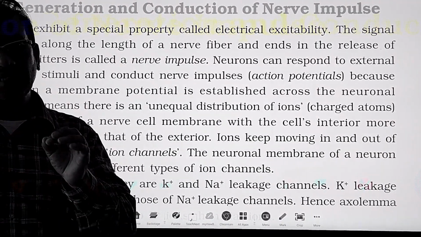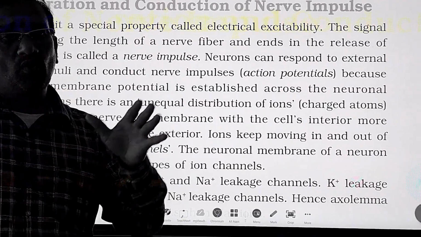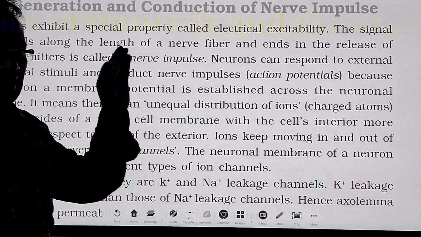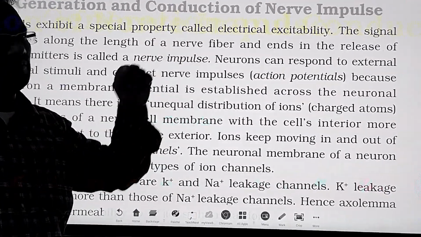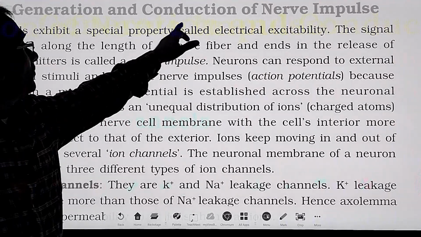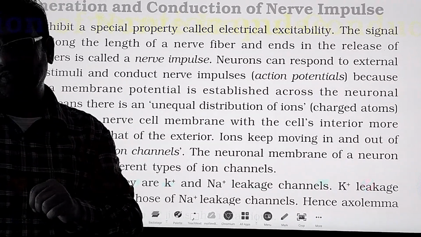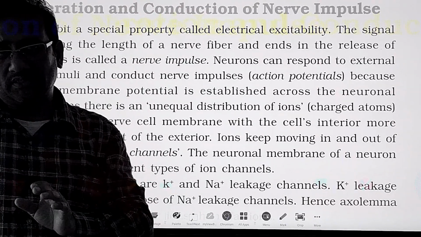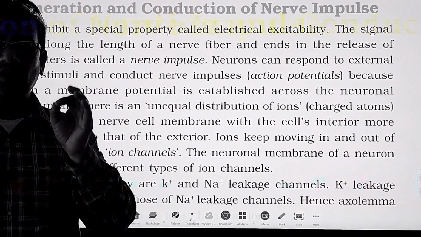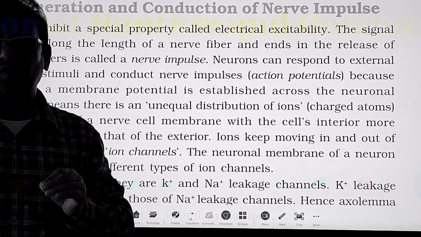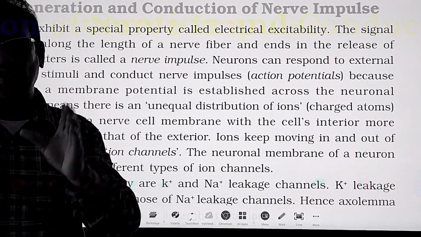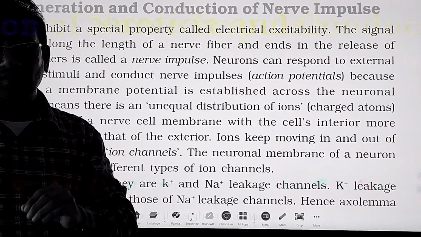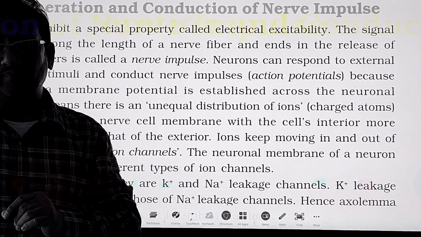In this topic, we are going to discuss what is the meaning of generation of nerve impulse and also what is the meaning of conduction of nerve impulse. For this, you have to know about the neurons. Already we discussed the neuron structure. Every neuron has a cell body, a long axon and dendrites.